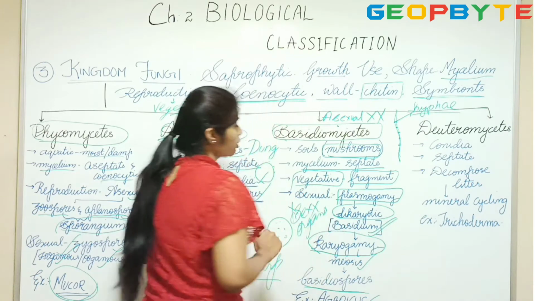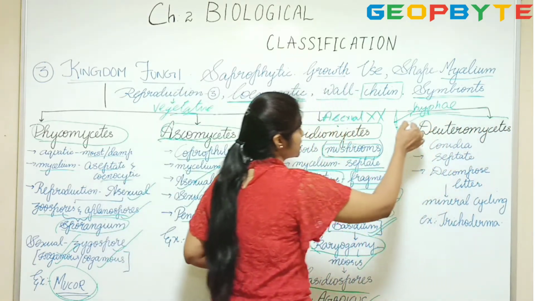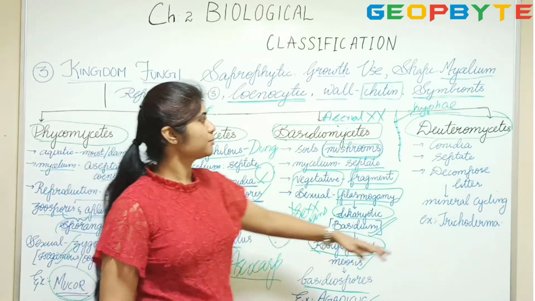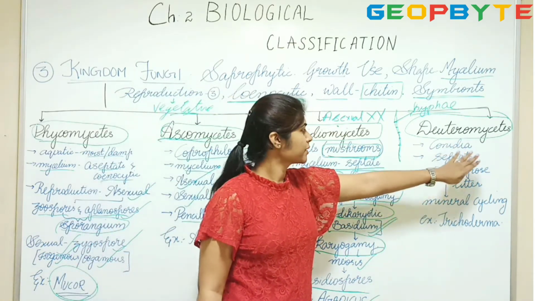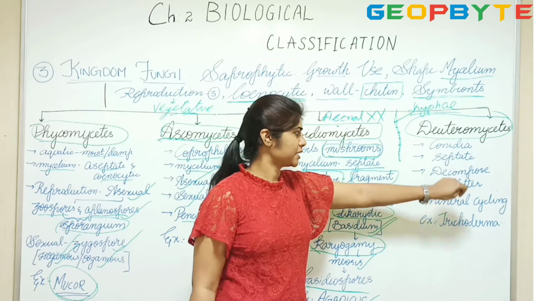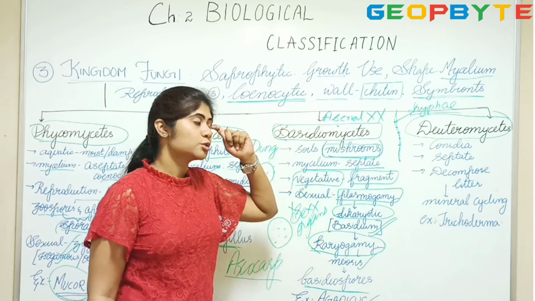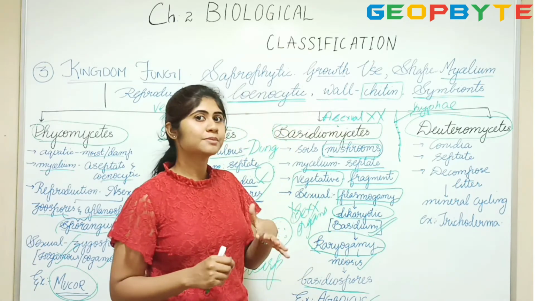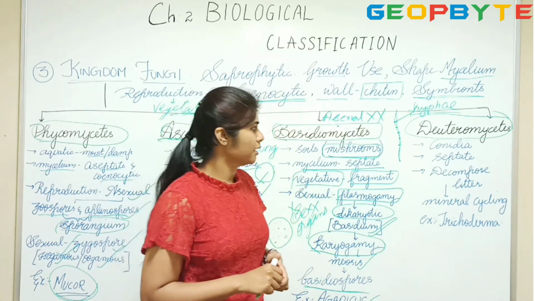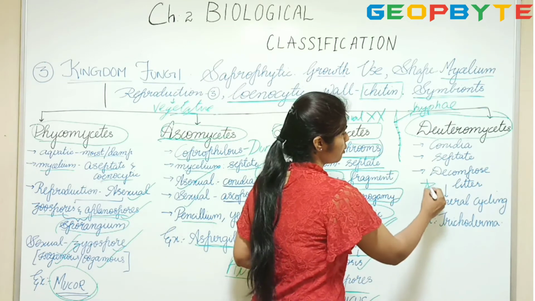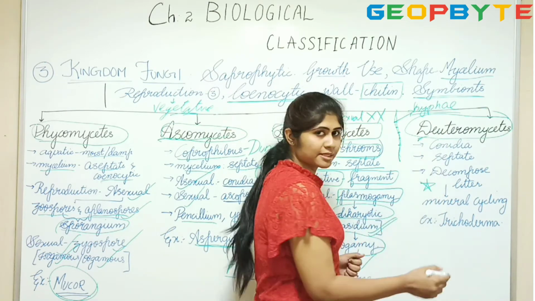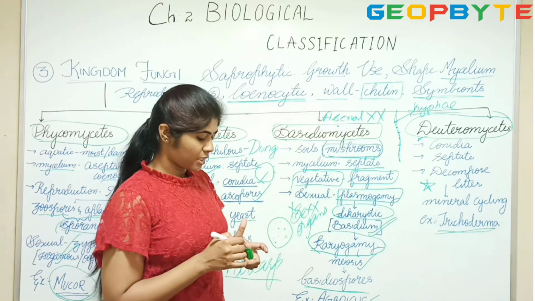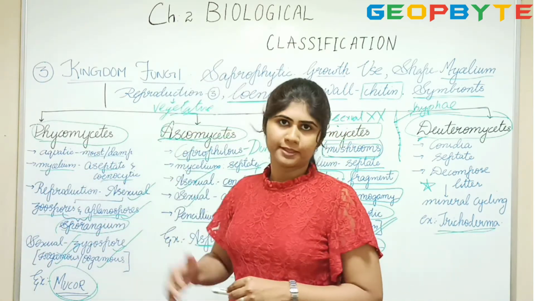Next comes the fourth one, that is the Deuteromycetes. Deuteromycetes reproduce asexually by producing spores called conidia, and their mycelium is septate. The importance of Deuteromycetes is that they decompose the litter. So this helps in mineral cycling. This is the important function of Deuteromycetes, and the example here is Trichoderma. So this is all about kingdom Fungi.